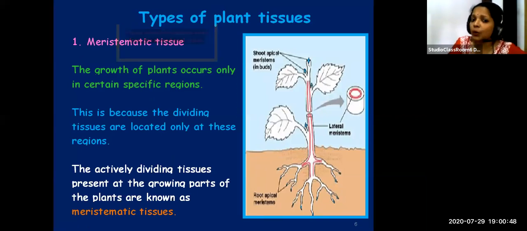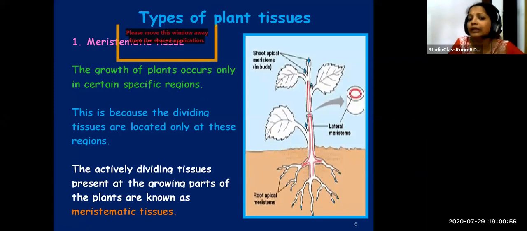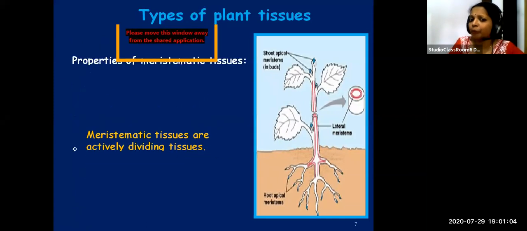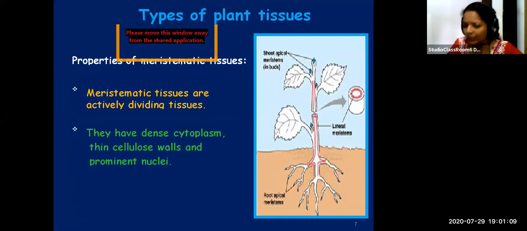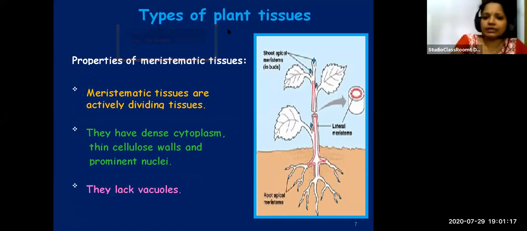And if it is asked why in plants growth happens only in certain regions, the reason is the dividing tissues are located only in certain parts. That is why in plants the growth is limited to certain regions. Then we learned about the different properties of meristematic tissues. They are actively dividing, have dense cytoplasm, thin cellulose walls, prominent nuclei, and they don't have any vacuoles. So these are some of the features of meristematic tissues.